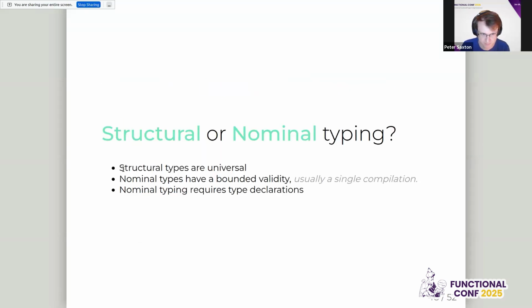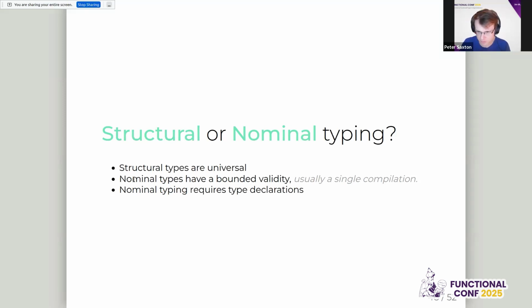And so, nominal types, you have that type declaration up front. I'm starting from the bottom here just to confuse us all. But nominal types also have a bounded validity. The name person means something for only a certain scope, which is probably the project. And it also means that the types don't last multiple migrations.